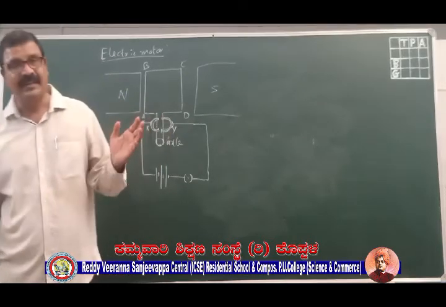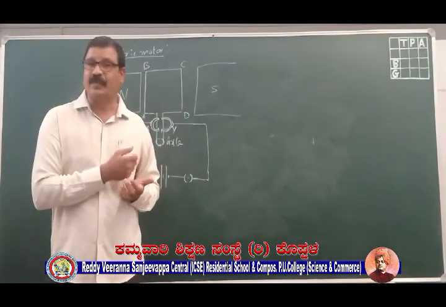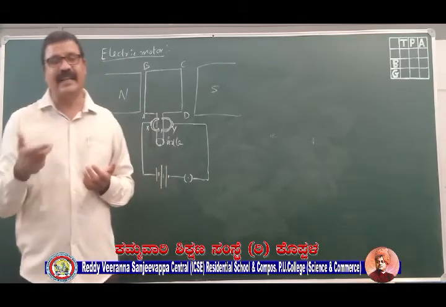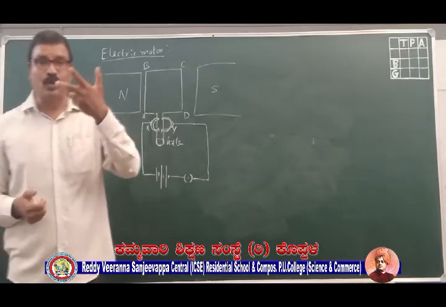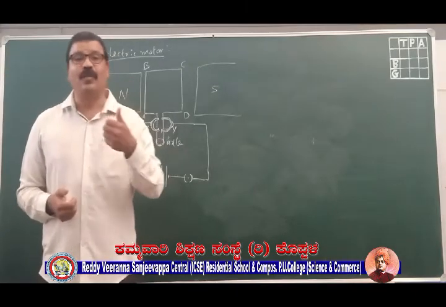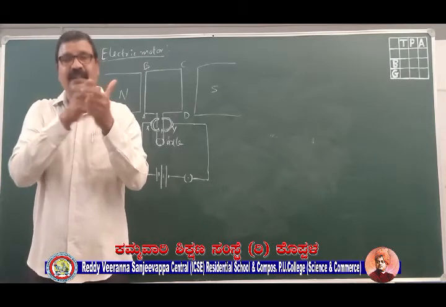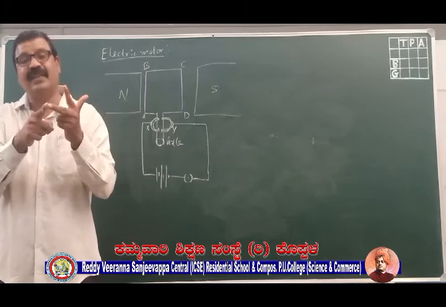The first one, that we discussed about the direction of magnetic field, is the right hand thumb rule. This is the left hand rule to show us the direction of force. Which will indicate the direction of force? The thumb will indicate the direction of force. This will indicate the direction of magnetic field. This will indicate the direction of electric current.